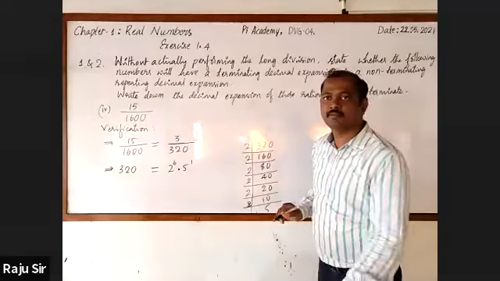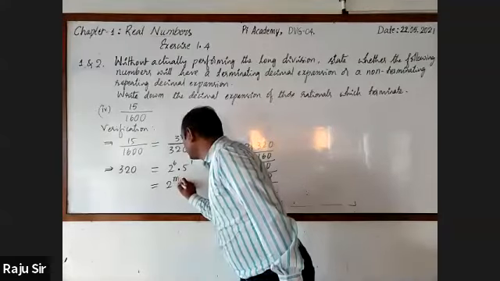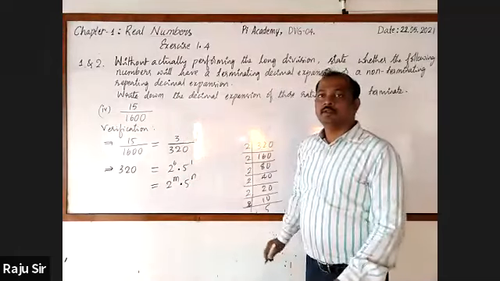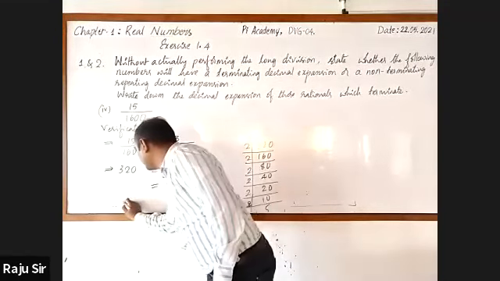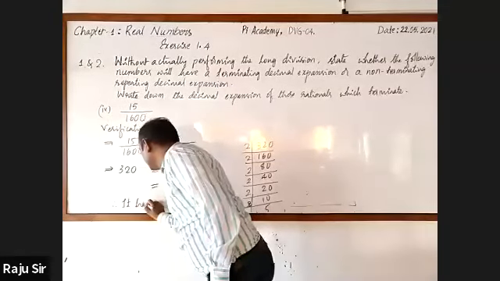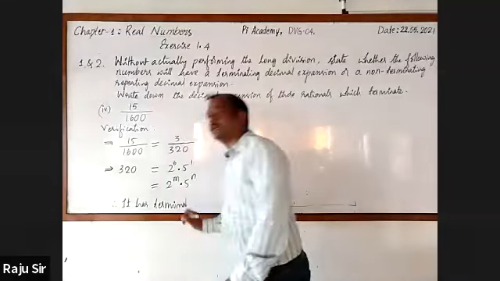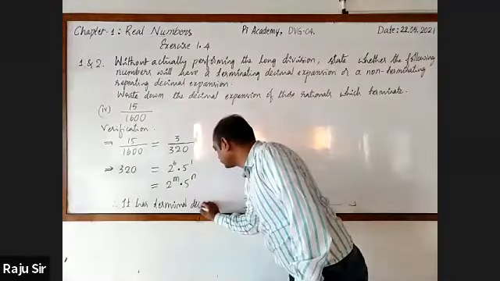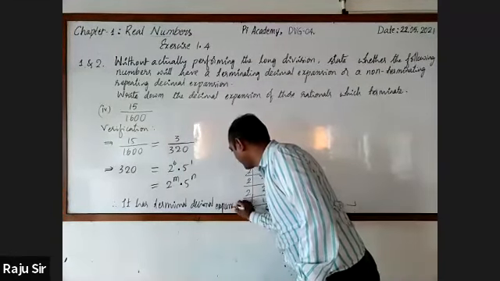Have you written the same? Yes, sir. Now this is equal to 2 raised to the power m into 5 raised to the power n. Therefore, we can write that it has a terminating decimal expansion.